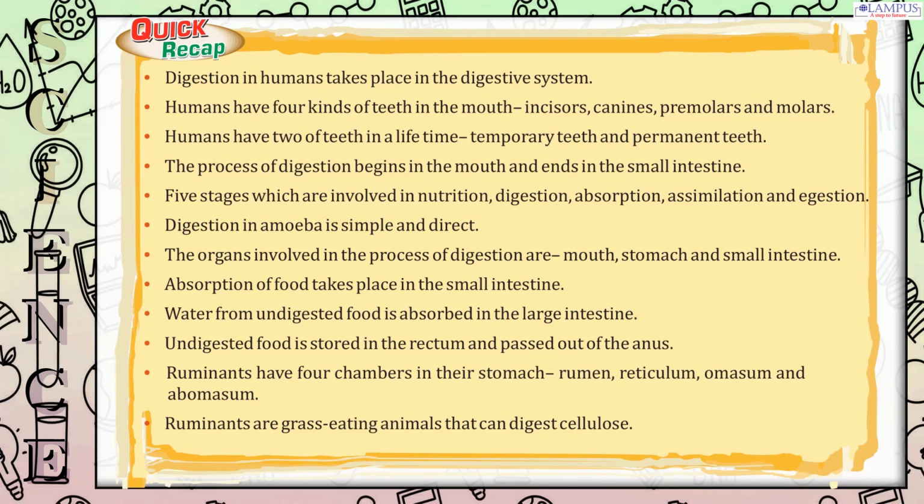Ruminants have 4 chambers in their stomach: rumen, reticulum, omasum and abomasum. Ruminants are grass-eating animals that can digest cellulose.